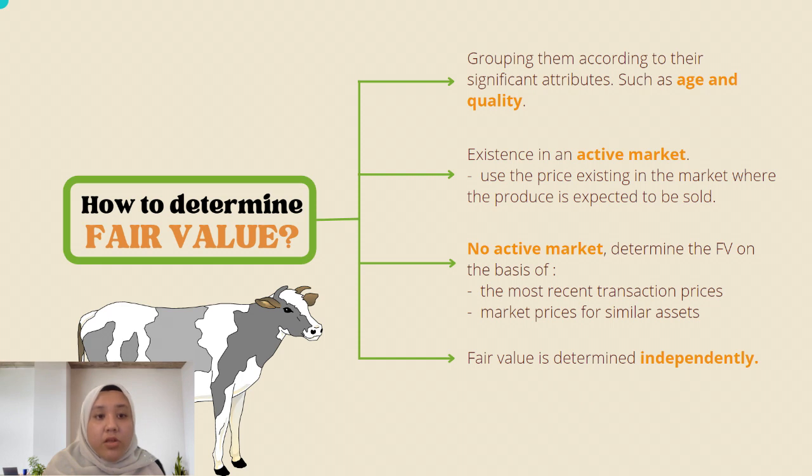An entity may also determine the fair value based on an existing active market by using the price existing in the market where the product is expected to be sold, following the current market conditions. If there is no active market, fair value should be determined on the basis of the most recent transaction prices and market prices for similar assets. Lastly, fair value should be determined independently.